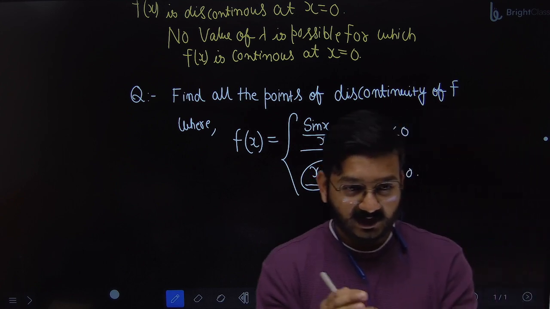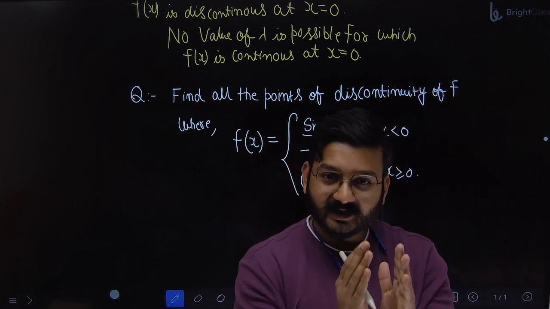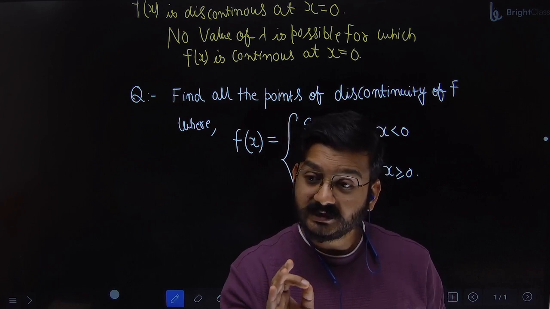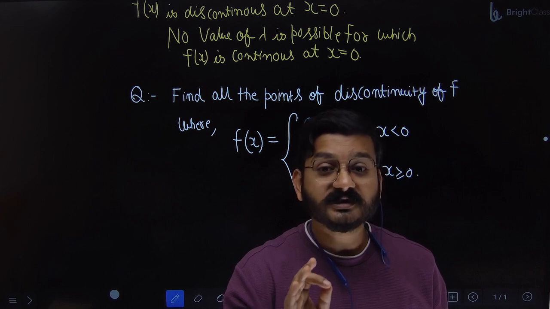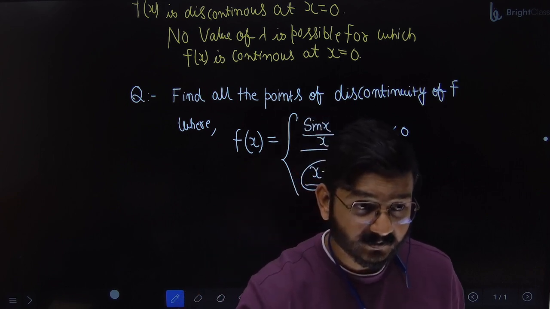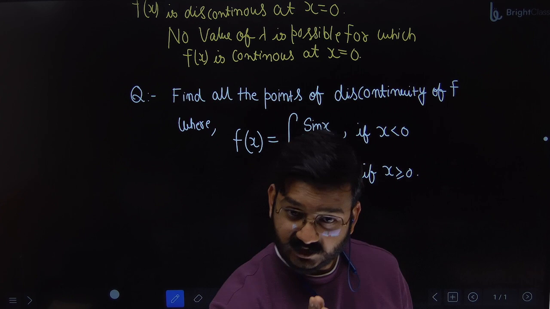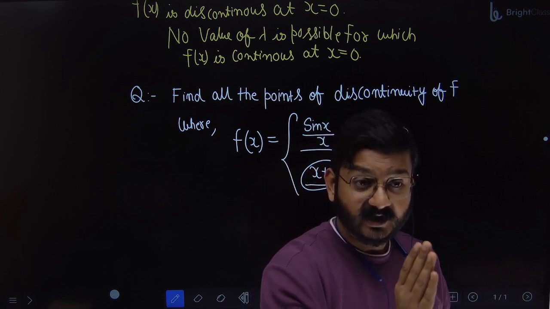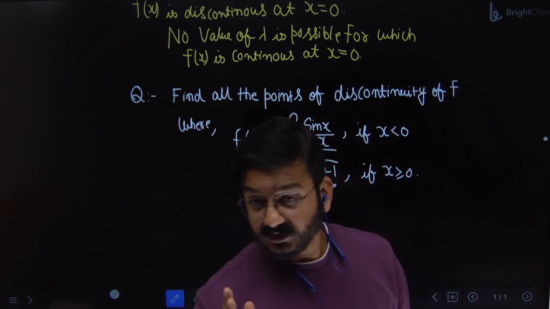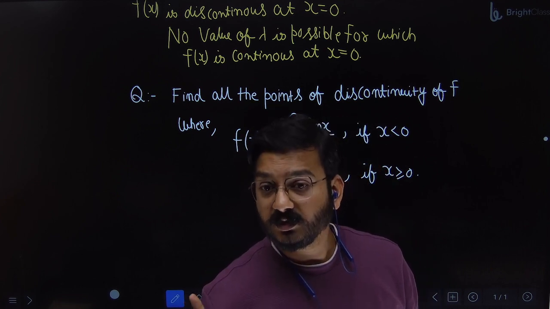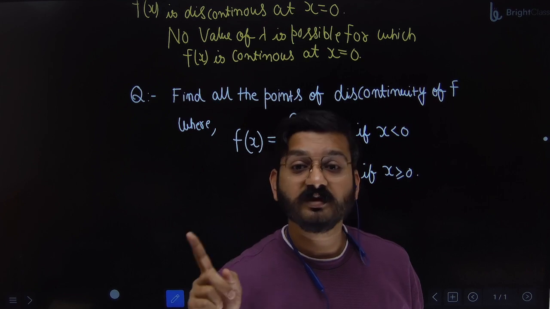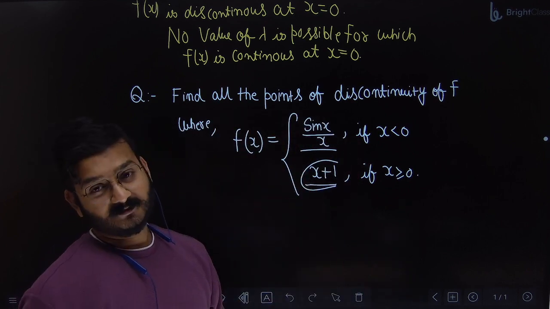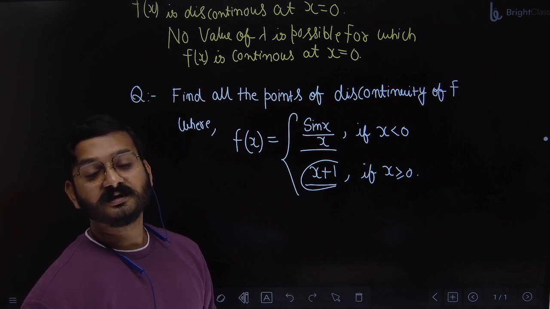So when you take a value on the left side of minus 1 and the right side of minus 1, the value will be approximately the same because the function is exactly the same. The function is not changing, so the limit and the value of the function will also be the same. So what is the answer for this? It is continuous.